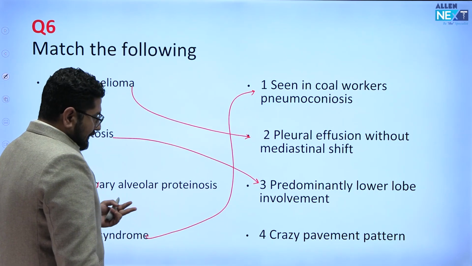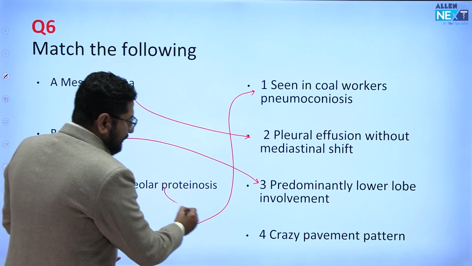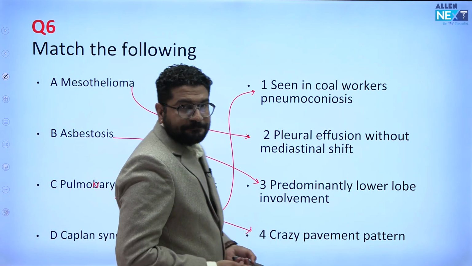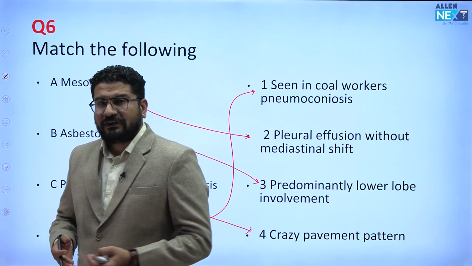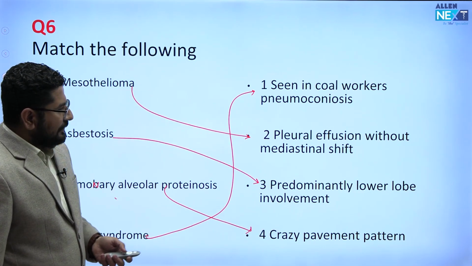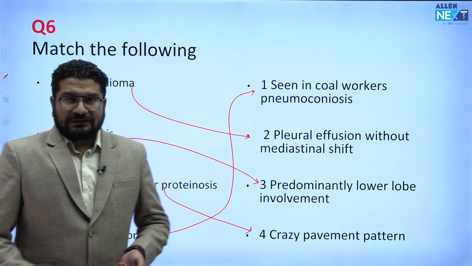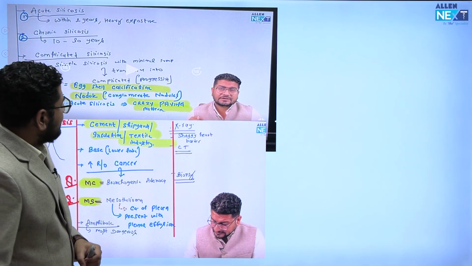Now see, by rule out you can mark the answer, that is called crazy paving pattern. This crazy paving pattern you can see in many diseases. It is a non-specific CT finding which we see in many diseases. So this is the real match. You can see this question came in the exam and many of you, I think, marked the answer correct. So let us see what we have discussed in the class.